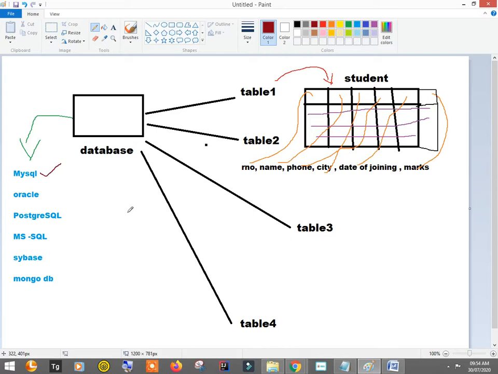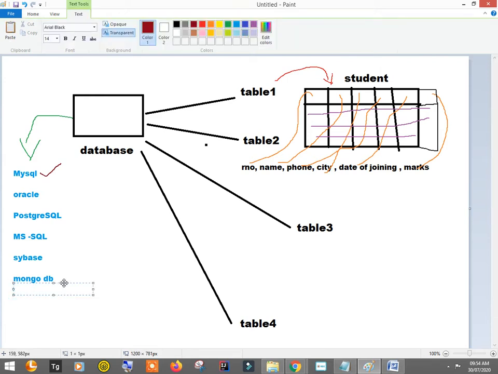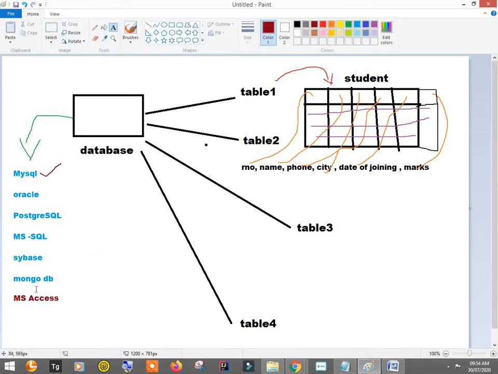Yes Praful, we can say that Microsoft Excel represents a kind of database, but it is actually not a database, right? But you might have seen MS Access. That is actually a database. MS Access, we can say this is a kind of database. Excel is quite a different concept actually.